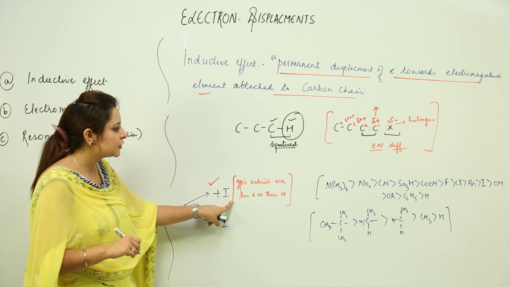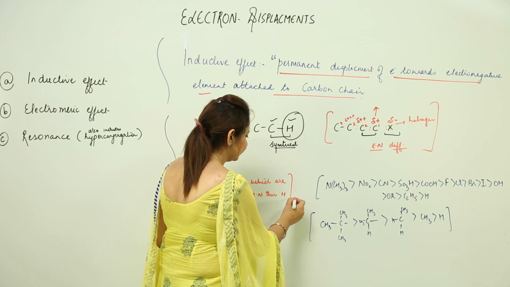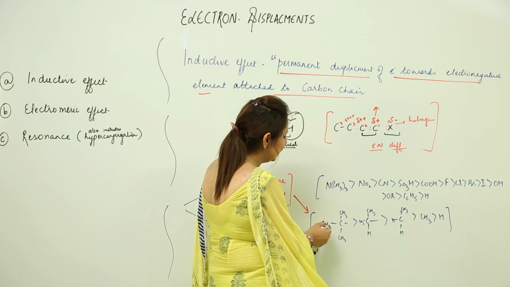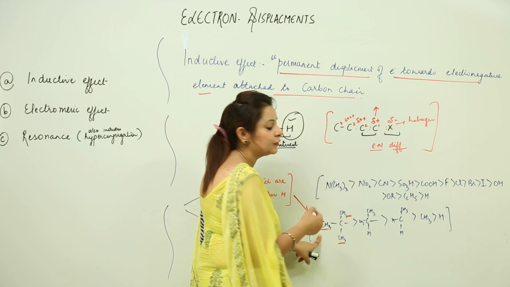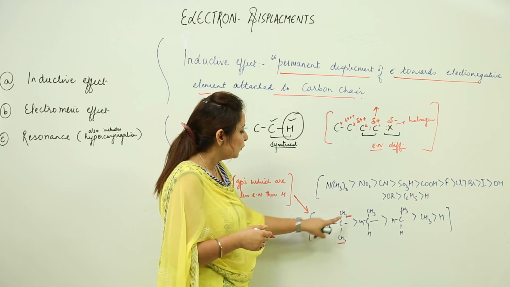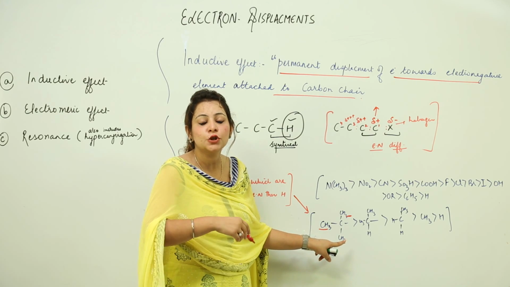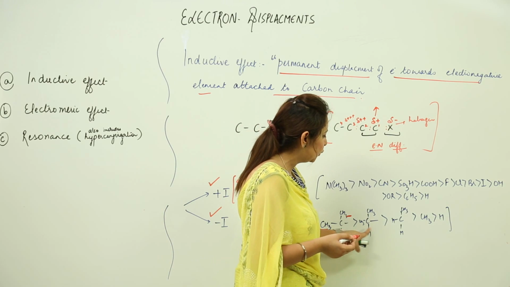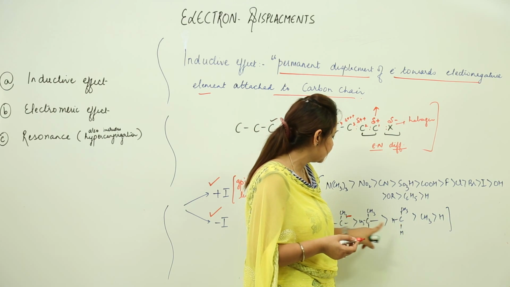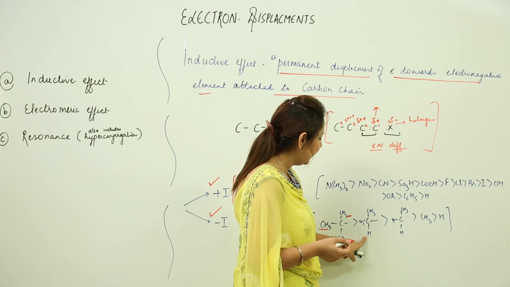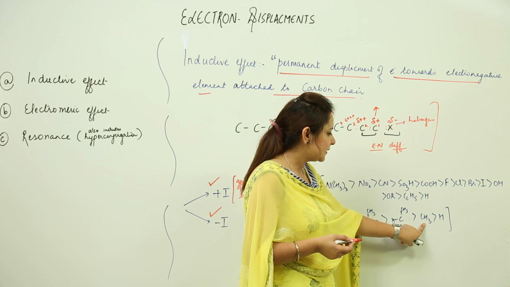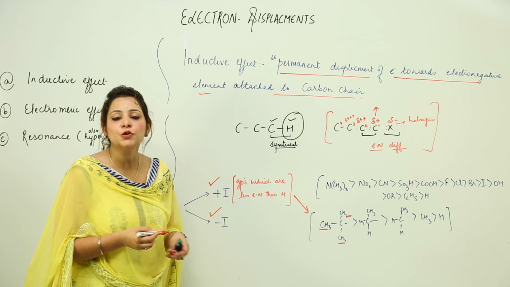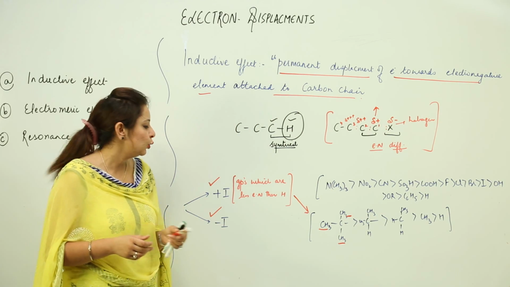So what are those groups? These are those groups, these ones. As you can see, we know that alkyl group is electron donating, not the withdrawing ones. So the more the alkyl groups, the more the electron donating nature. This is 3 degree, 2 degree, 1 degree. This is again a methyl group and this is a hydrogen. So all these groups, when attached to the carbon atom, actually show